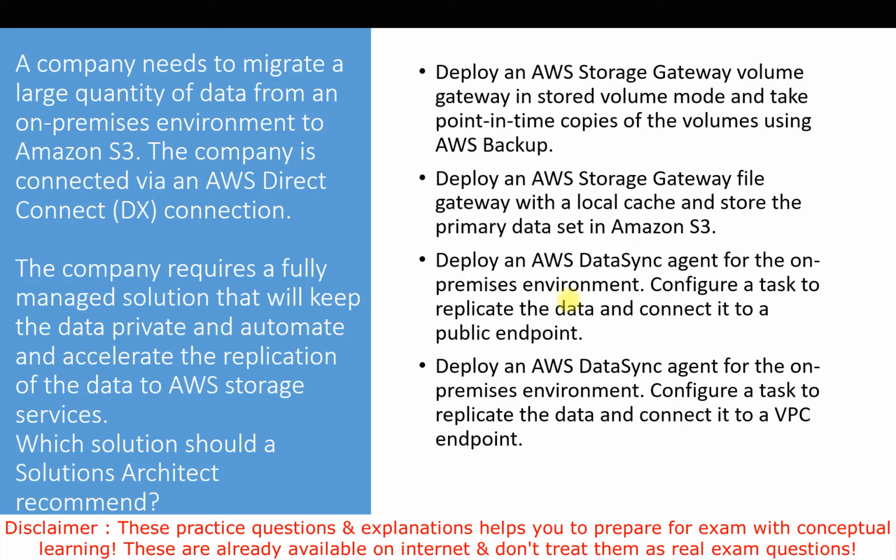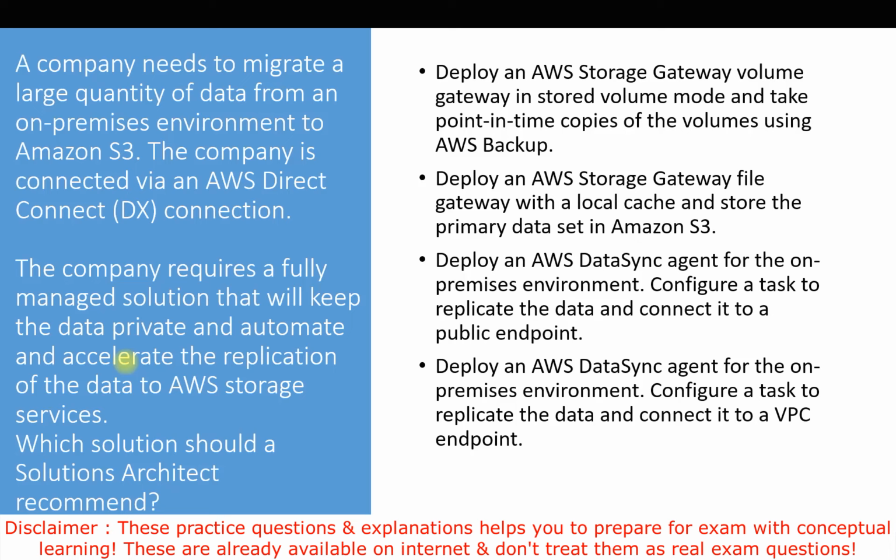On the other hand, Storage Gateway is used for hybrid scenarios where servers need local access to the data, with various options for storing and synchronizing the data to AWS storage services. So Storage Gateway does not accelerate replication of data, but as per the requirement we are looking to accelerate the replication of data to the AWS storage service. So the options related to Storage Gateway are also out of scope.